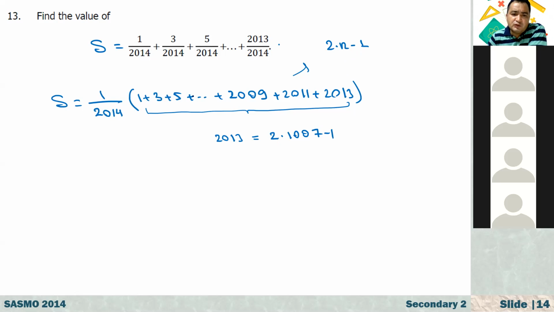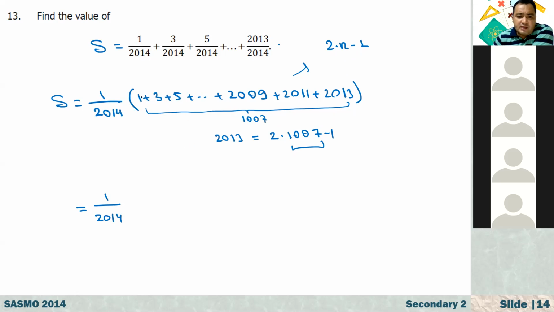If n equals 2, 2 times 2 minus 1, we get 3, the second term. If n equals 3, we get 5, the third term. If n equals 1007, we get the last term, 2013. That means here we have 1007 numbers. Very good. So that's equal to 1 over 2014.